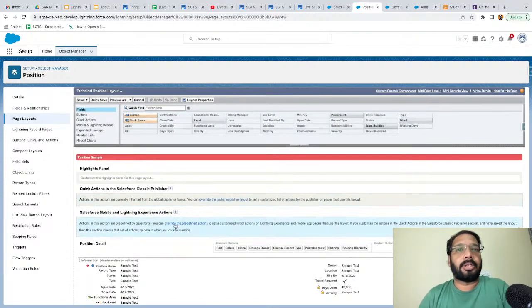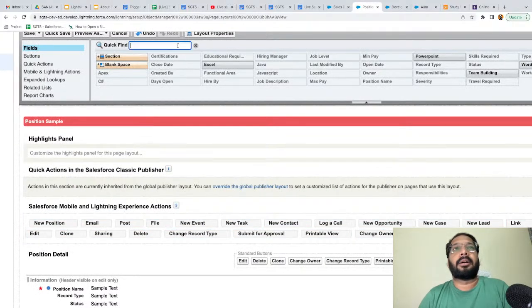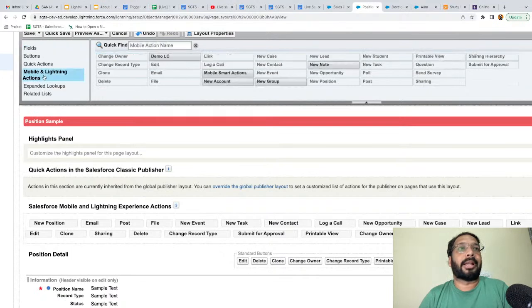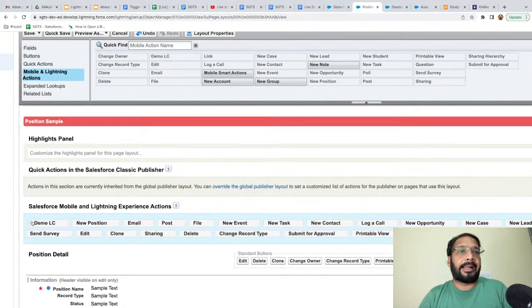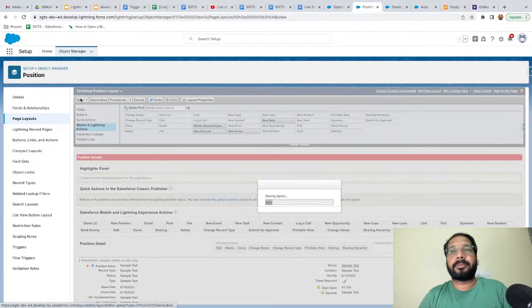Here you need to click on override the predefined actions, and then click on Mobile and Lightning Actions. Here you will find demo LC, just drag and drop. This way it is added to your page layout. Click on Save.